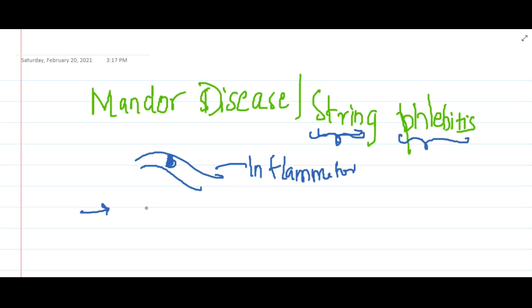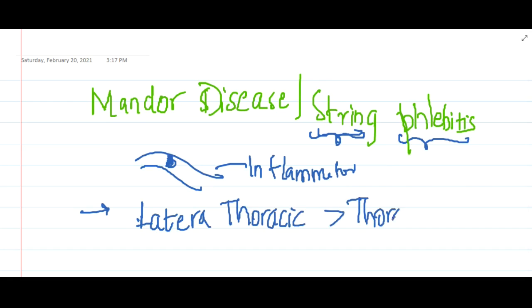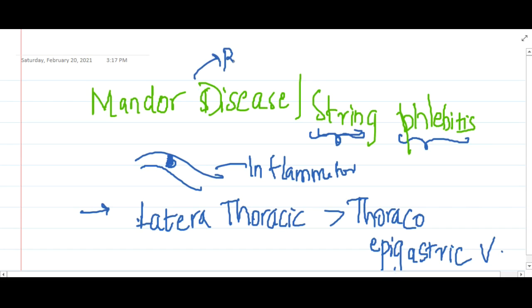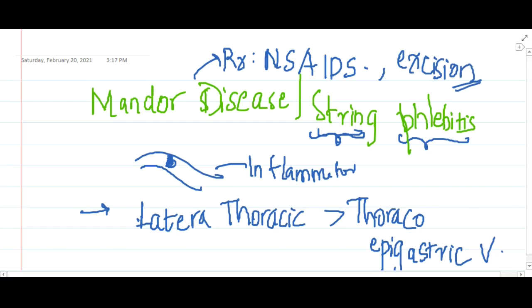The veins involved in Mondor's disease are the lateral thoracic veins, which are more commonly involved than the thoracoepigastric veins. The treatment of Mondor's disease is that we should give NSAIDs. NSAIDs will decrease the pain and you can do excision later.